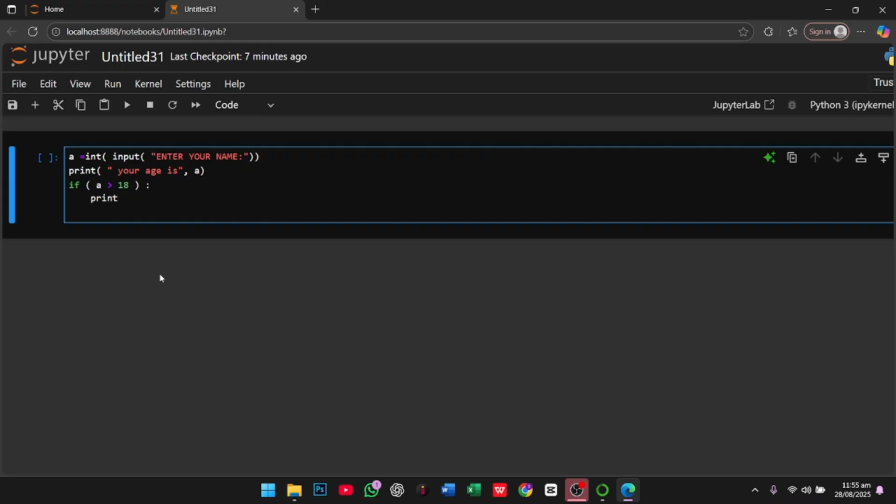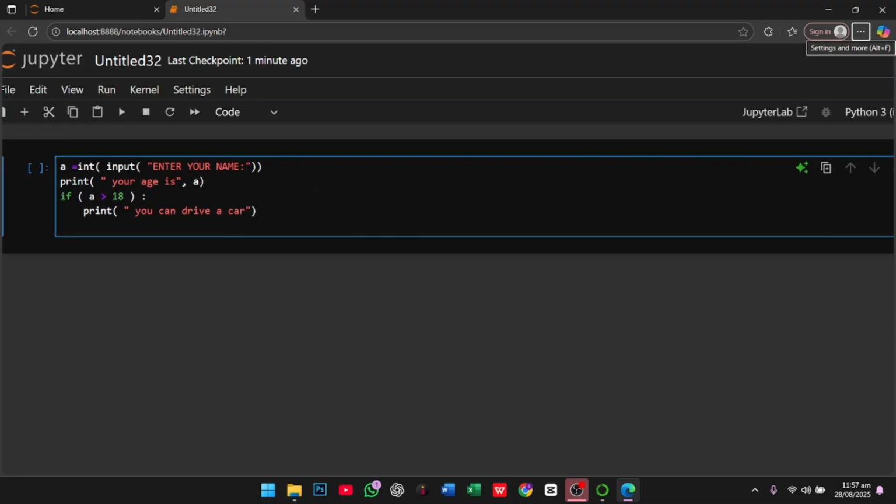Indentation means four spaces, or a tab if the spaces don't happen. So if a is greater than or equal to 18, then I print "you can drive a car".